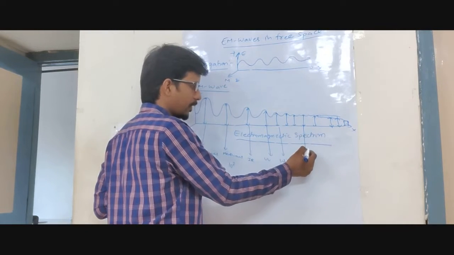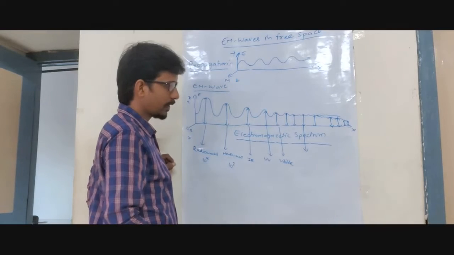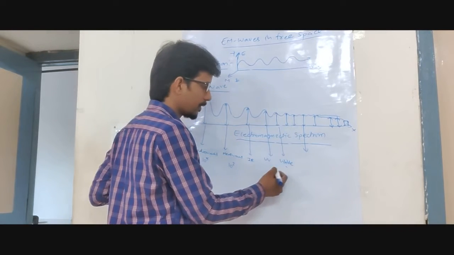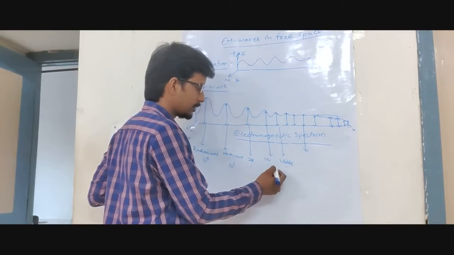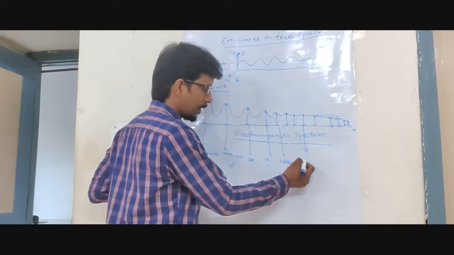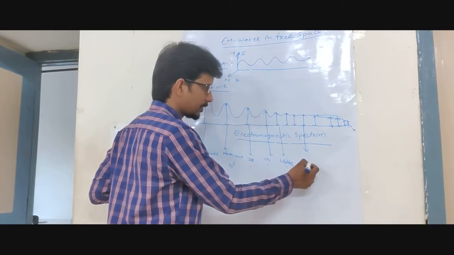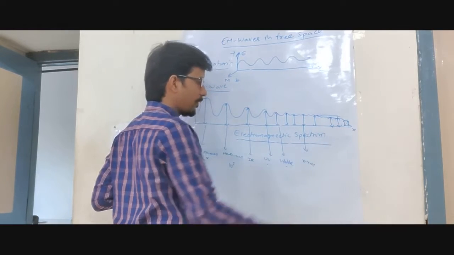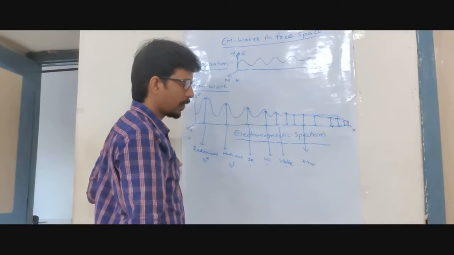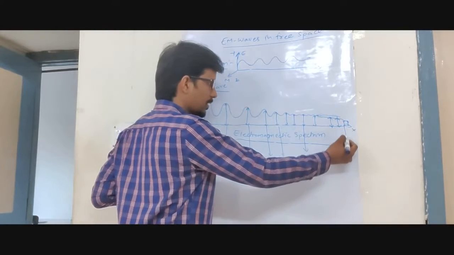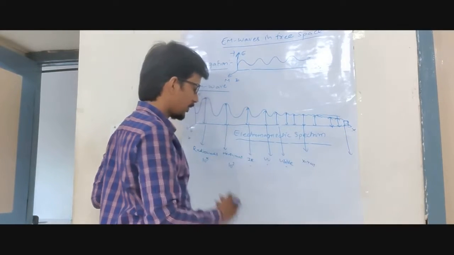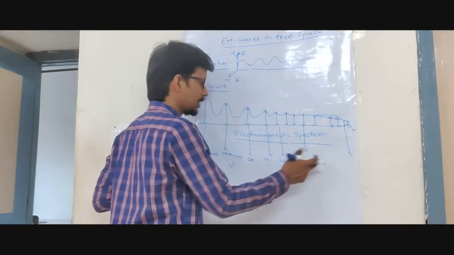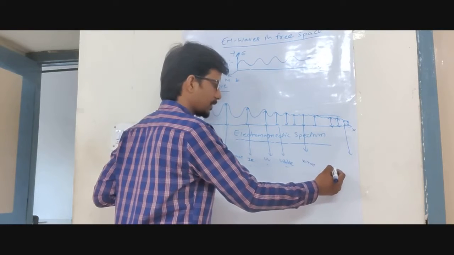Like this, we have after visible. We are going to get different types of waves: UV, IR, visible, and another wave system for X-ray. And as we go away from this, we get different types of waves. The last range of waves is the gamma rays.